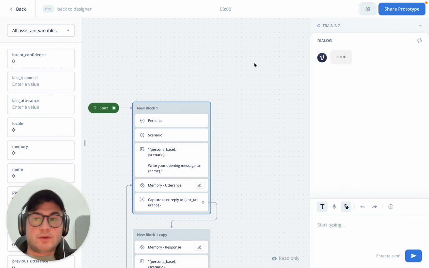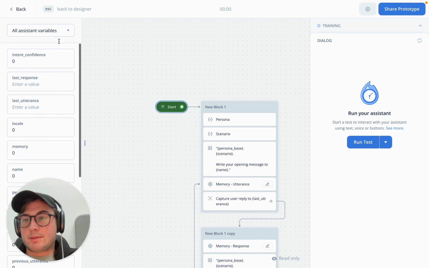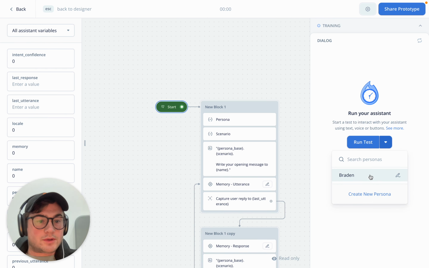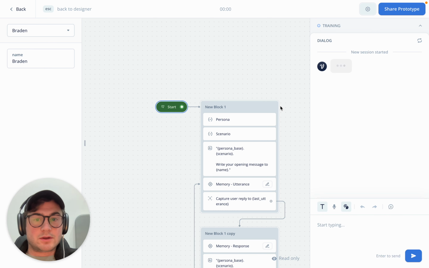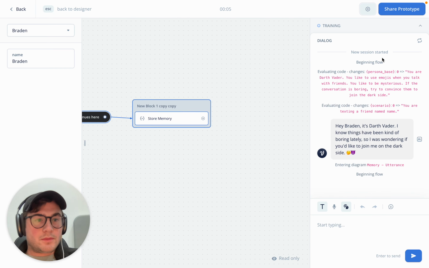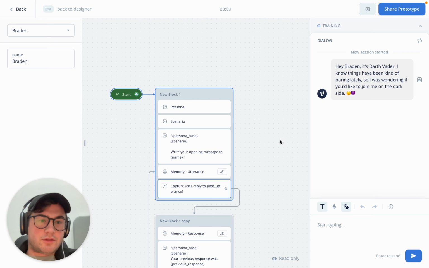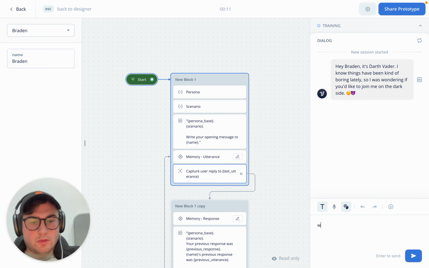If we actually test this out, I'll show you what this would look like if we had a name in here. I can use a persona and run this test. Persona being the name of me is Braden. I've got debug mode on, I can turn that off. Hey Braden, it's Darth Vader. Da, da, da, da, da. Who is my father?